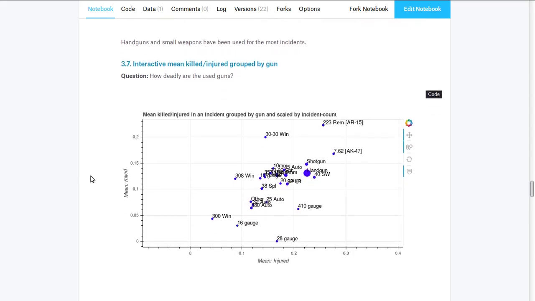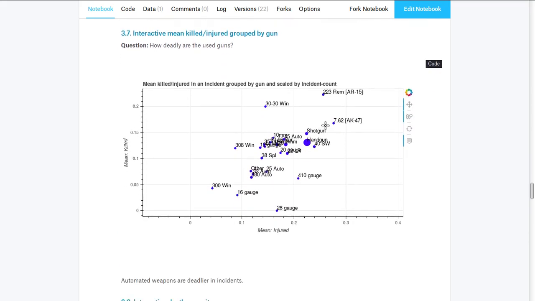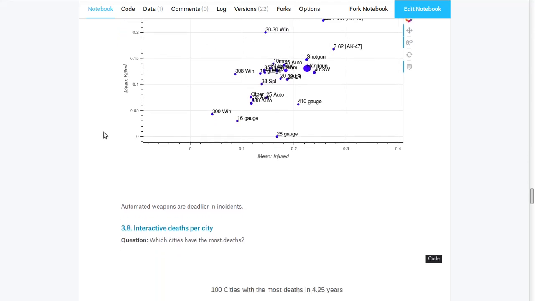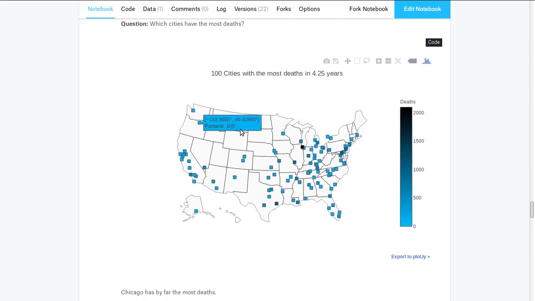Computing the deadliness of the guns, the automatic weapons like AR-15 and AK-47 lead the statistics. But also handguns, shotguns and the 30-30 Winchester are quite deadly. Grouping the killed people by city reveals Chicago has had by far the most deaths in 4 years, and most of the cities are on the east side.